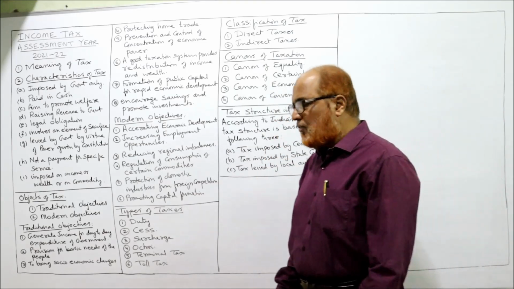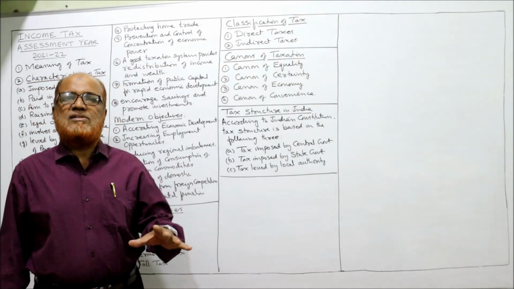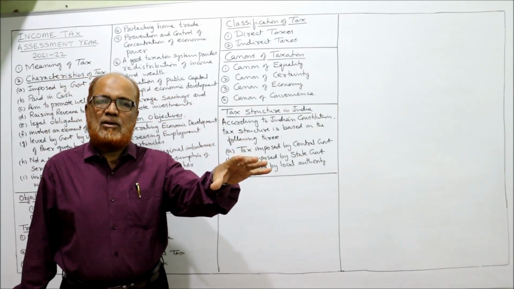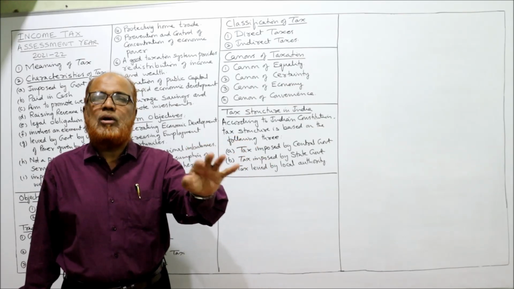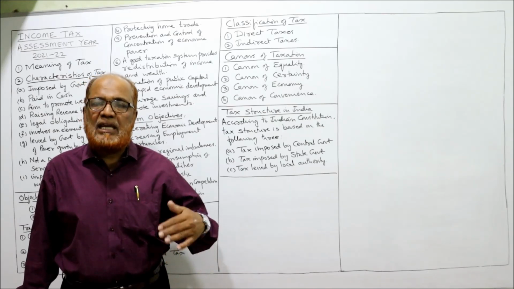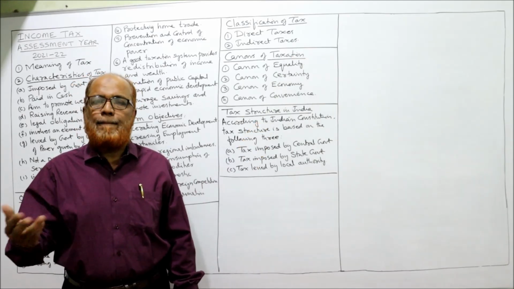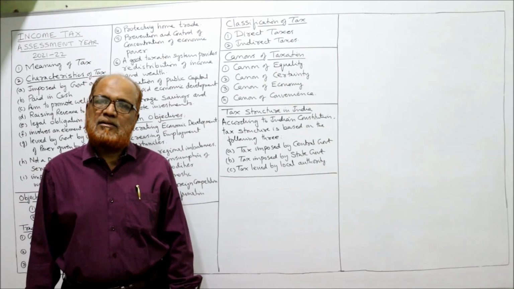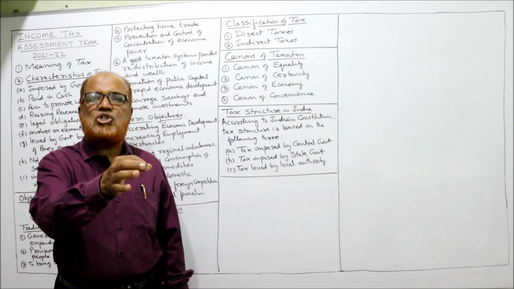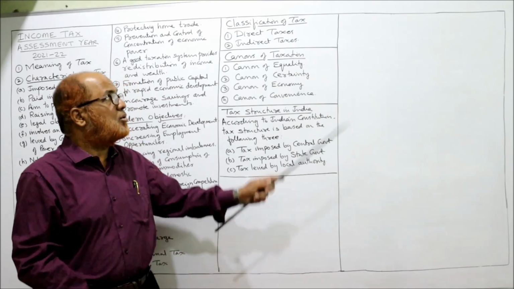The next is classification of tax into direct tax and indirect tax. Taxes can be broadly classified as direct tax and indirect tax. Direct tax is a tax which is imposed on a particular person. He alone or she alone must pay the tax. The person cannot shift the burden of tax to any other person. That is called direct tax. Examples of direct tax are income tax, wealth tax, or profession tax. They cannot shift the burden to any other person.